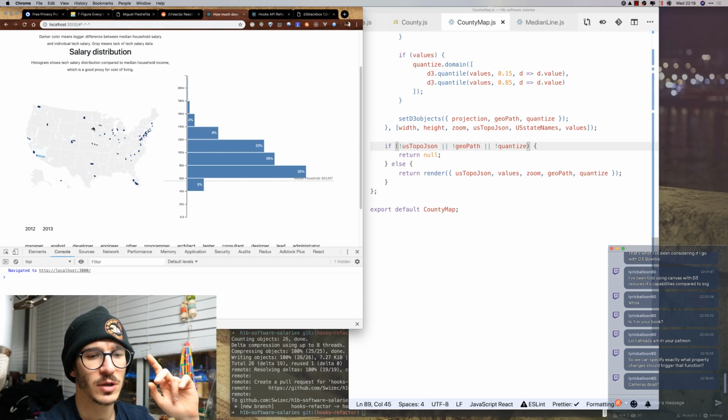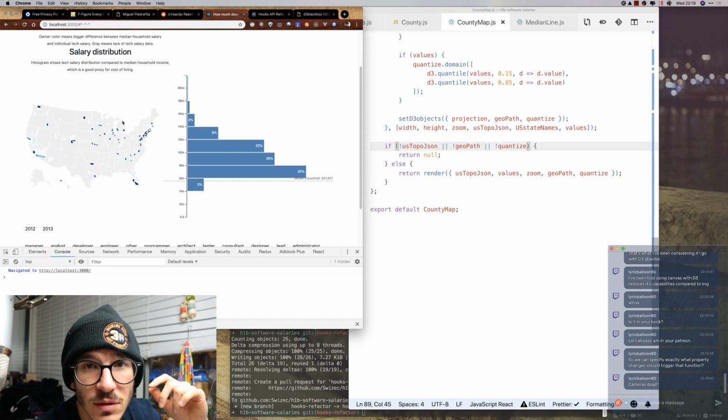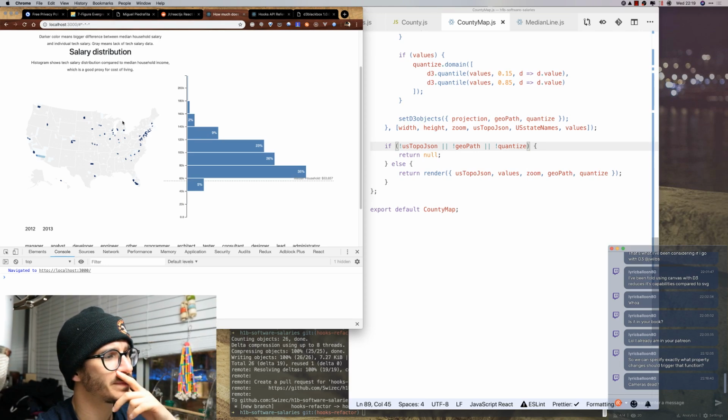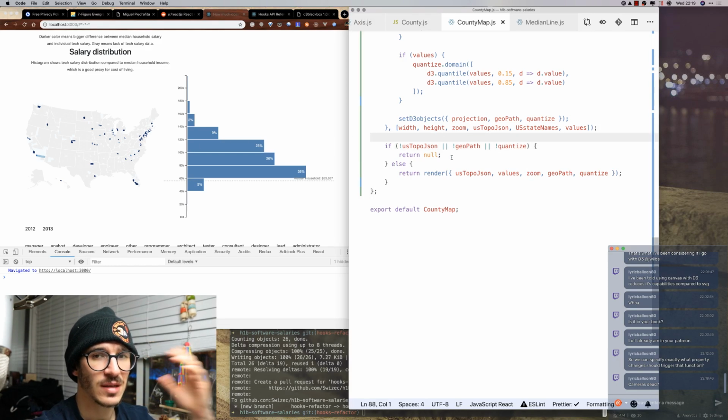I think that is because we're using a somewhat large data set. Rendering the entire United States in an SVG is hard.